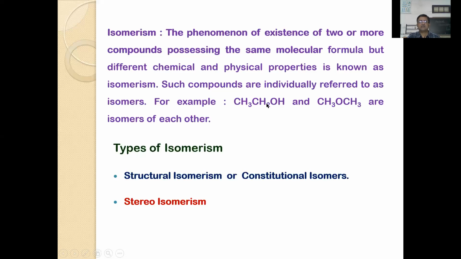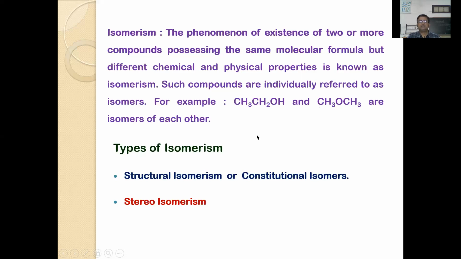They are functional isomers. In fact, they differ in their functions. The OH group here is the alcoholic functional group, and the O here is called the ether functional group, in dimethyl ether.